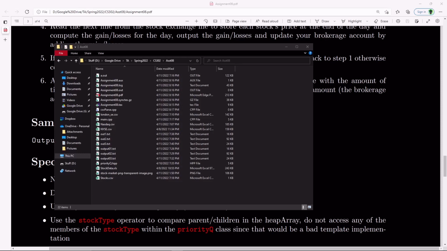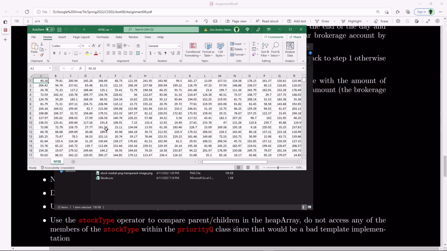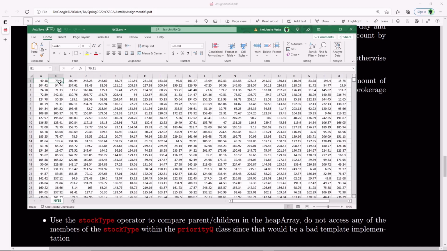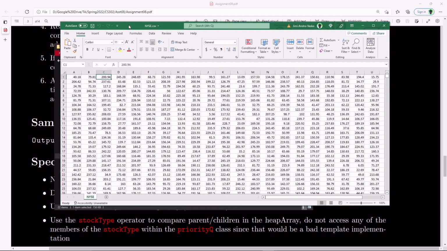Okay, so let's go ahead and go over how to process a CSV file. It might seem really scary, but really it's just a plain text file that's comma separated. So let me open up this file again. Oh, look how nicely arranged by columns this is. Look at the first line, column B, column C, and so forth. Let's see what is actually contained inside of this CSV file.